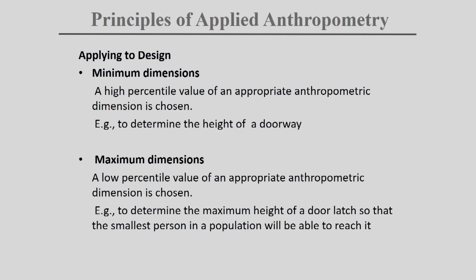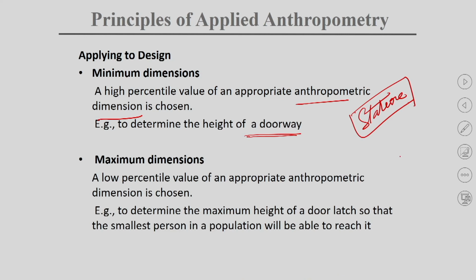So for a minimum dimension, a percentile value of an appropriate anthropometric dimension is chosen. In this case of doorway design, it can be the stature, the height of the person. That is the anthropometric dimension we have chosen, and this is the percentile we have chosen.